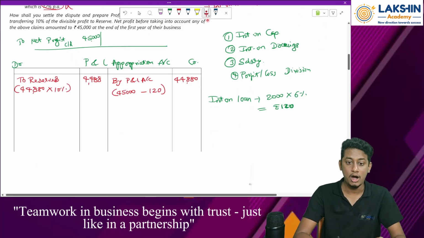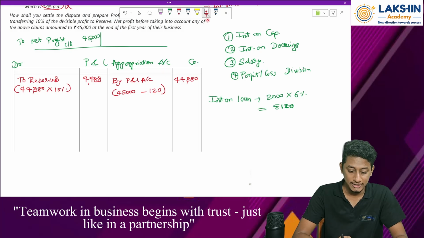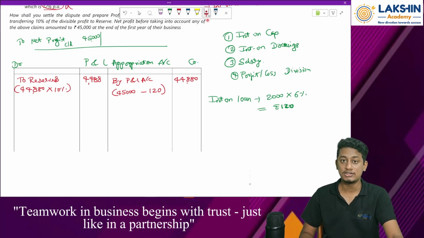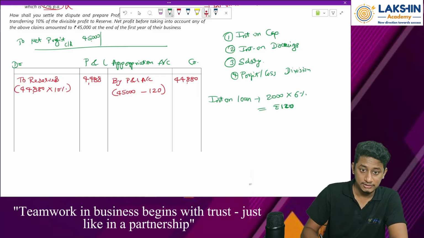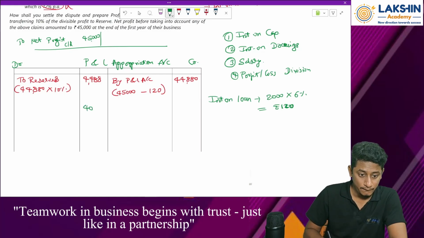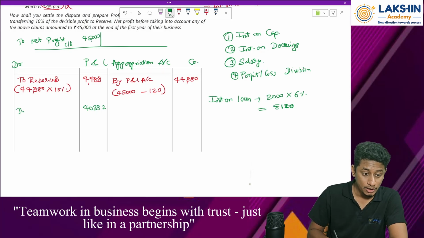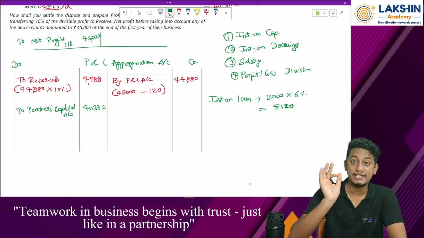Now how to do that? 44,880 minus 44,888. How much remains? 40,392. So that means 40,392 should be divided between the partners. Now, to what? To partners' capital account.